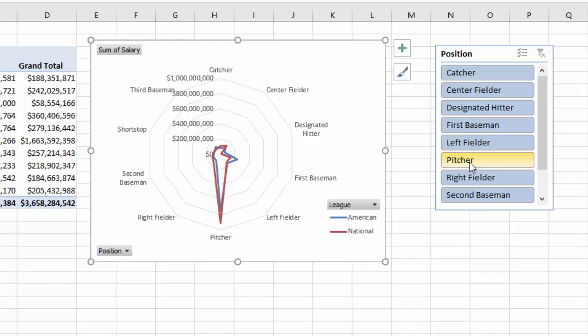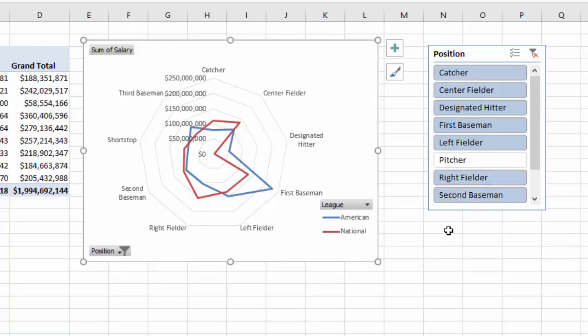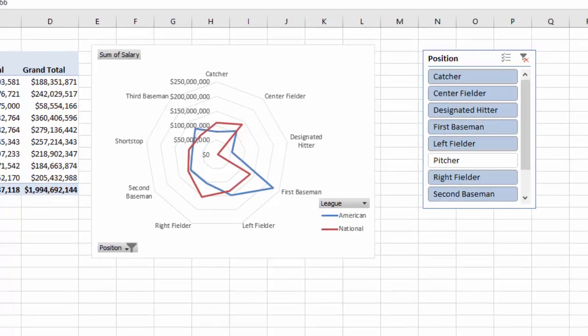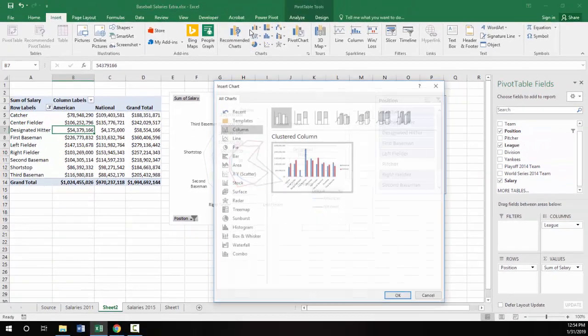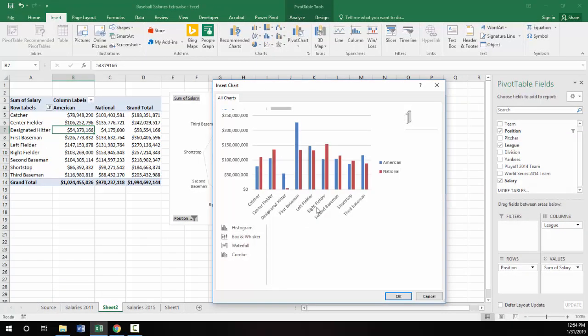And if I was to get rid of the picture by holding down the Control key, I've removed picture from the slicer, and now the radar chart updates, and it's pointing mostly at first baseman, but I guess also center fielders. And we could insert another column chart is what I'm trying to select.